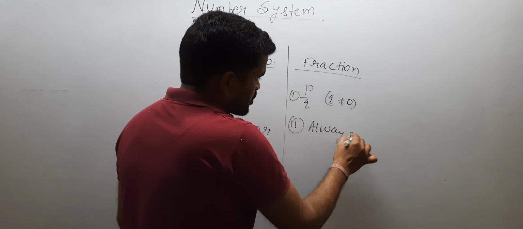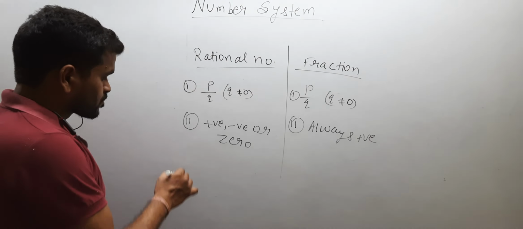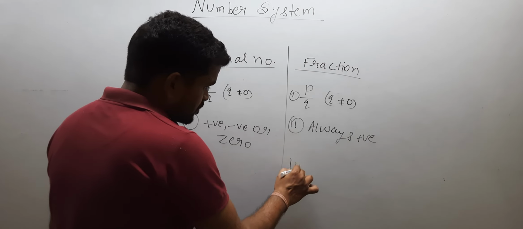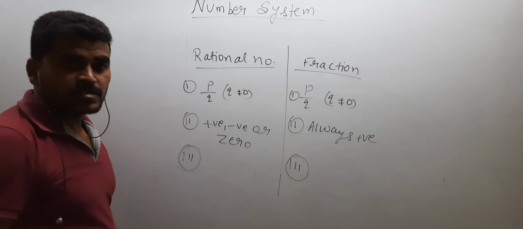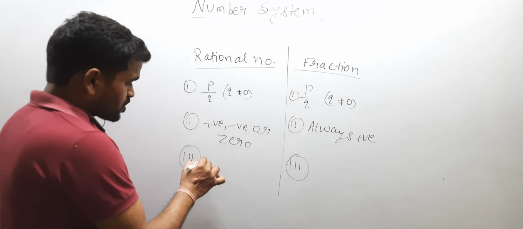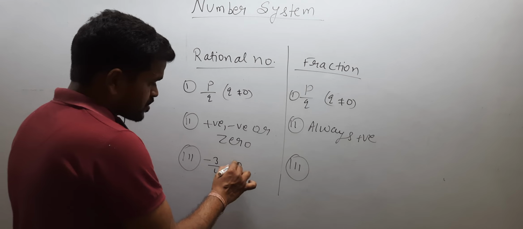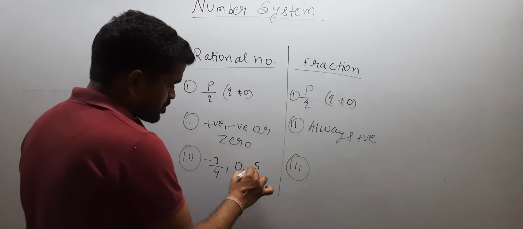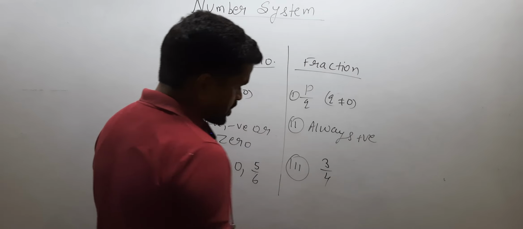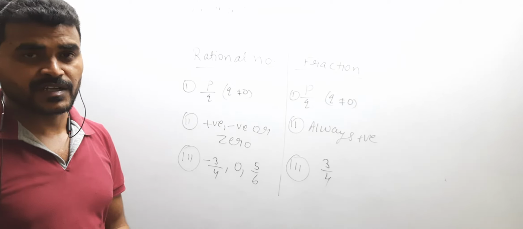Third, every fraction is a rational number, but every rational number is not a fraction. So this is the basic difference between the rational number and the fraction.